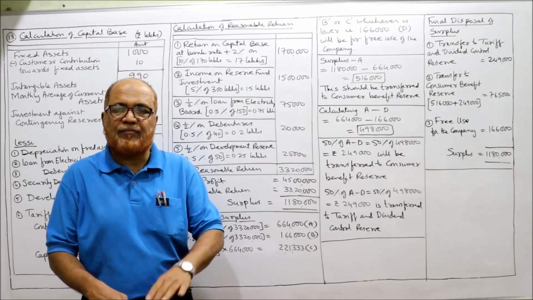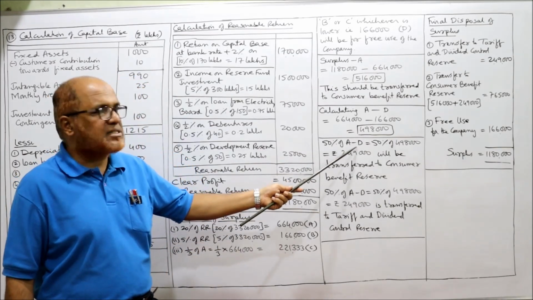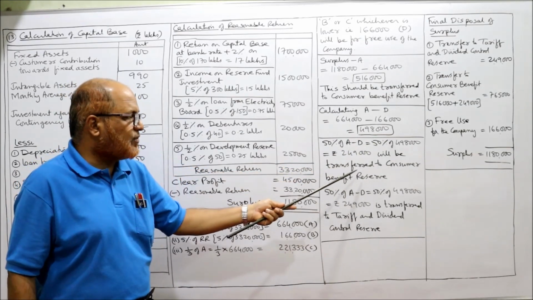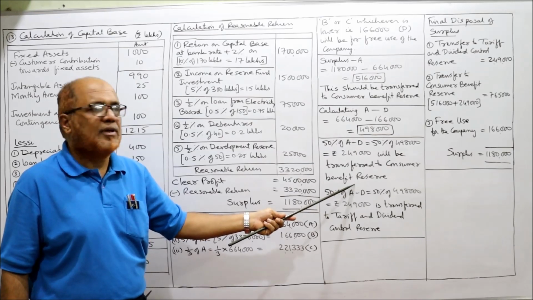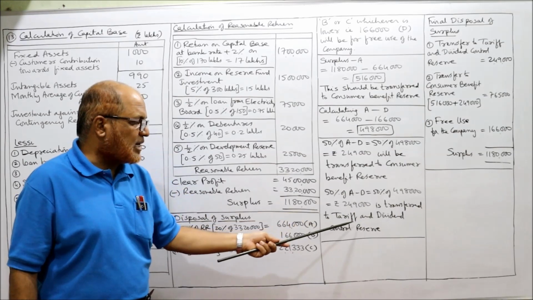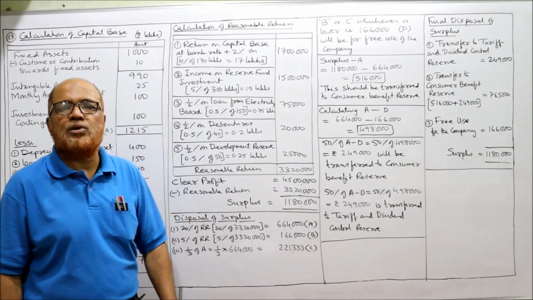So 50% of 4,98,000 is 2,49,000. This will be transferred to consumer benefit reserve, and the other 2,49,000 is transferred to tariff and dividend control reserve.